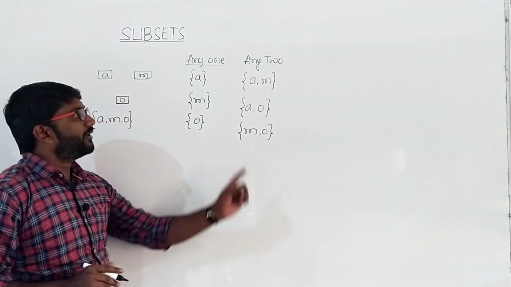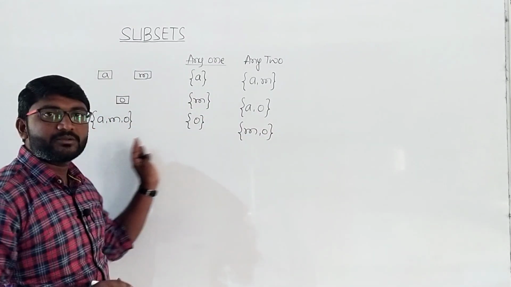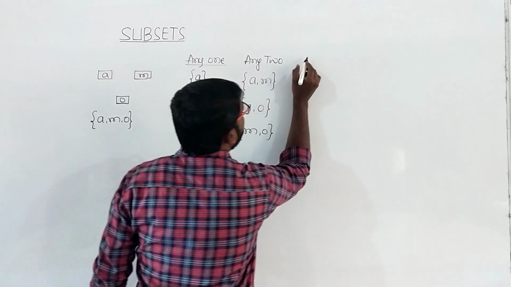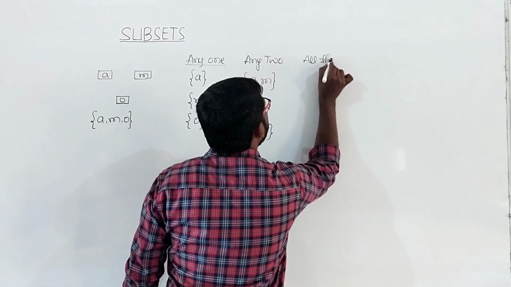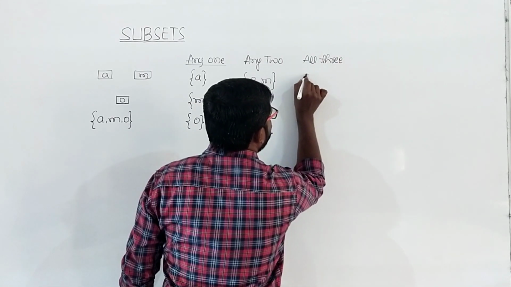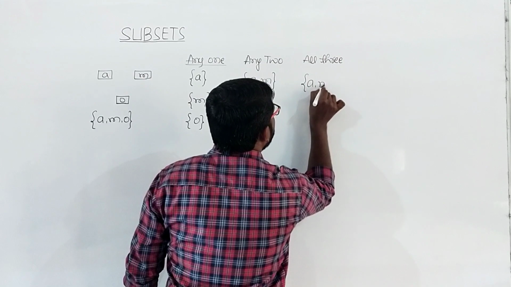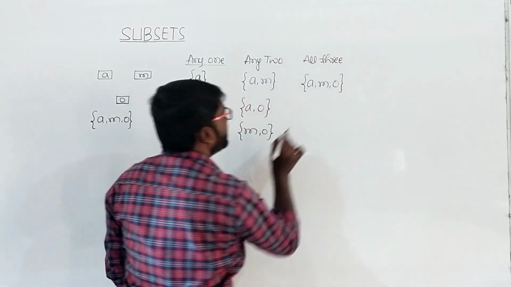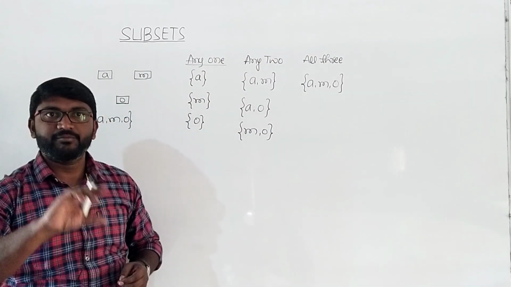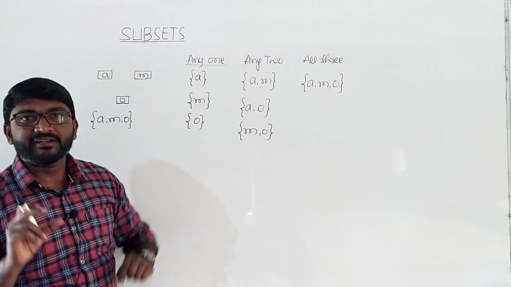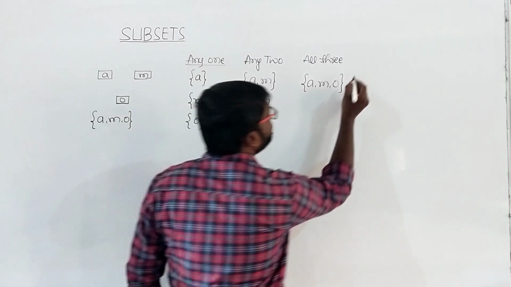Any two. What about any three? That means all the fruits together. So any three, or all three, will be apple, mango, orange, and then none of the fruits. That means if the fruits are rotten, he will not eat any of the fruits.